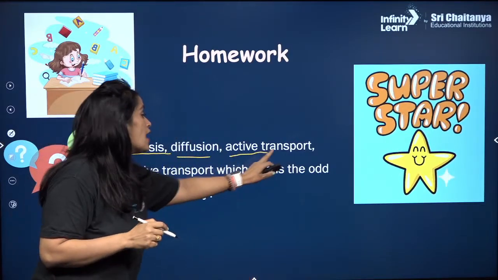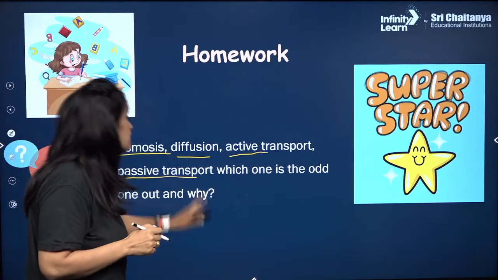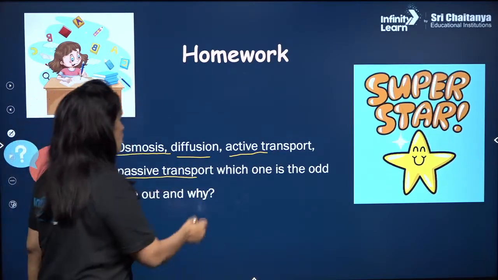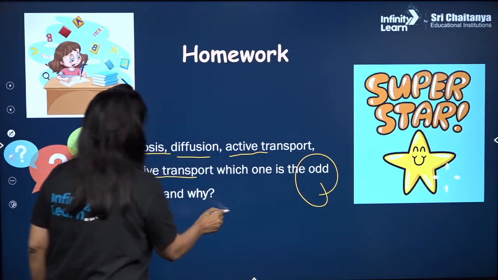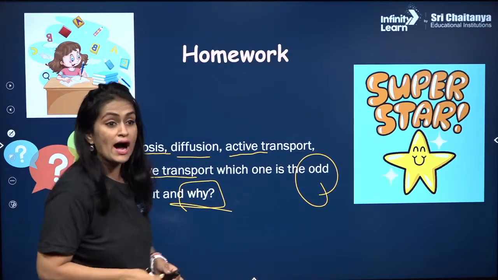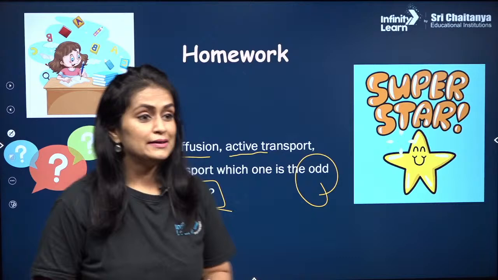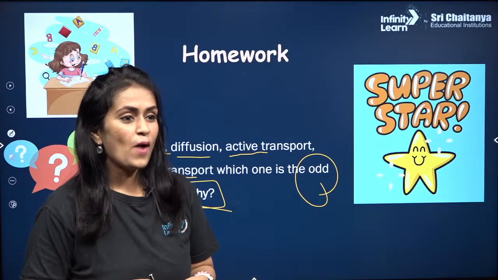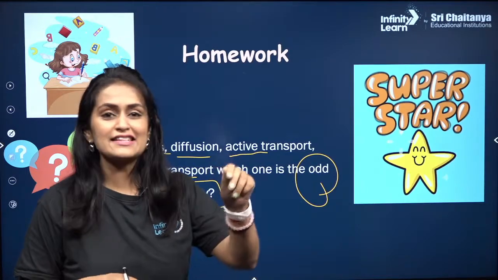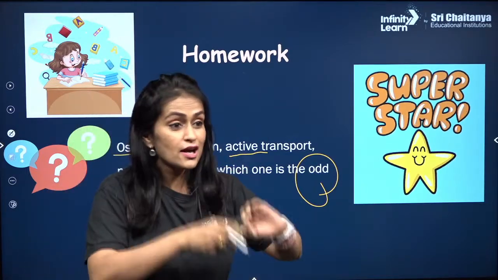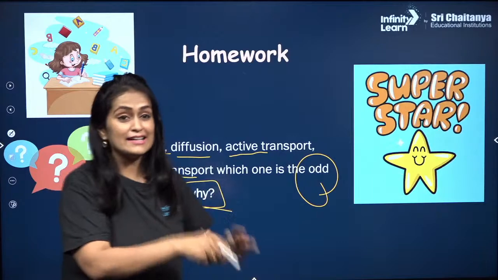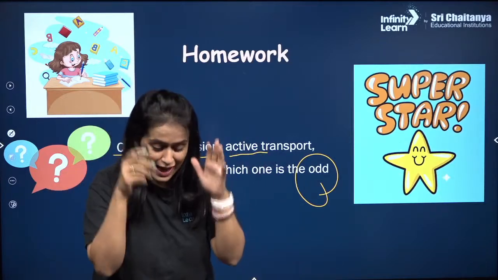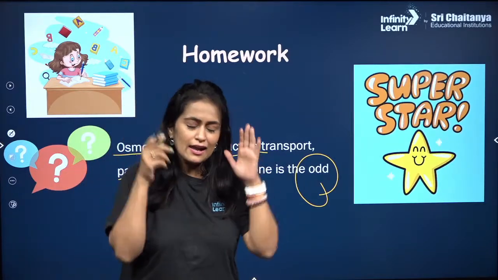Osmosis, diffusion, active transport, passive transport. Which one of these is odd? And if it is odd, why is it odd? Fantastic, Rohit. I have my students from yesterday consistently answering today. Love you people.